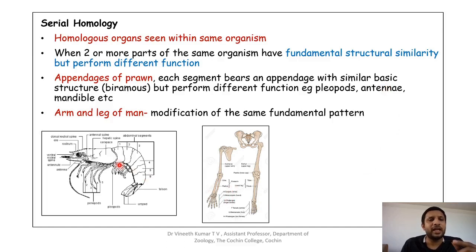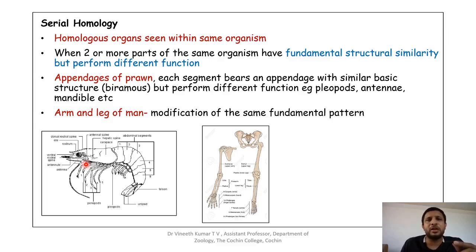So here you can see that in arthropods, the basic plan of the appendage is the same. That is, they have a biramous plan of appendages with the two branches, the exopodite and endopodite, and a protopodite with coxa, basis, etc. But you can see that as their function changes, for example, take the case of the antenna or the antennule, they have the same biramous pattern of structure, but because of the difference in their function, they have different structures.